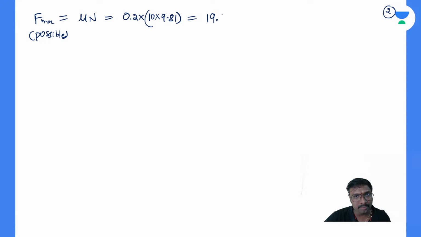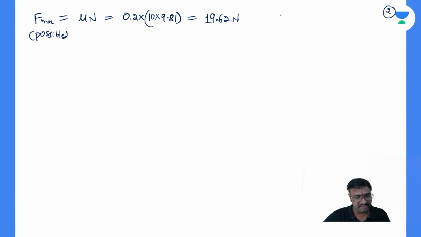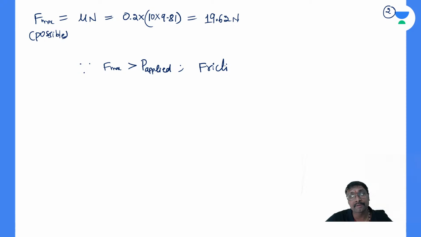So 19.62 newtons is the maximum possible force we have. But the applied force, this is greater than which one? Since F maximum is greater than the applied force P, what is the force developed? The friction developed will be equal to which one?